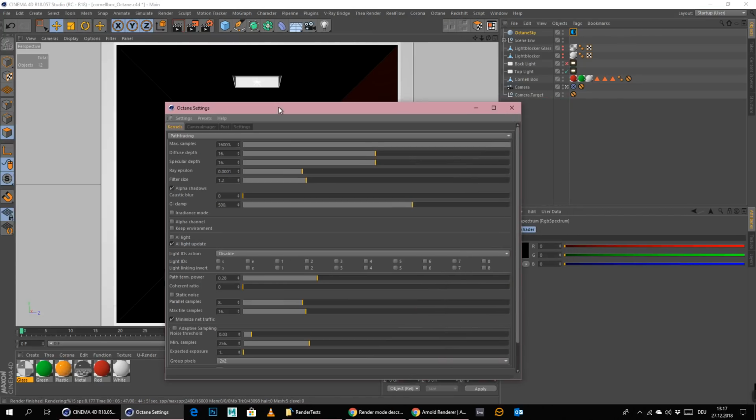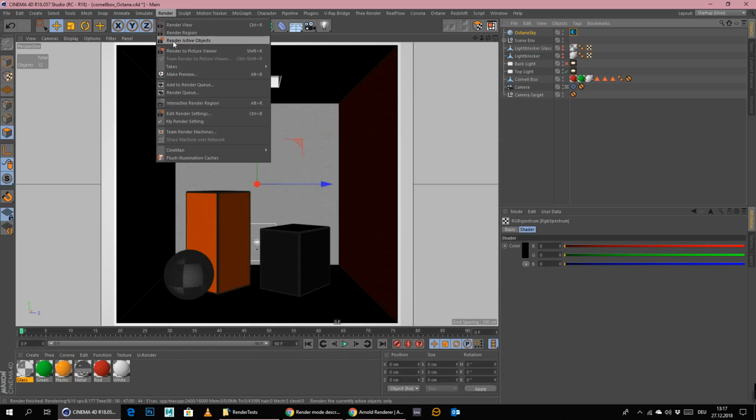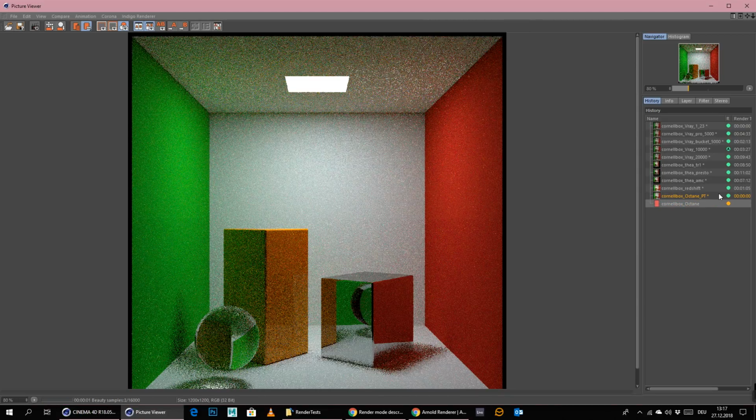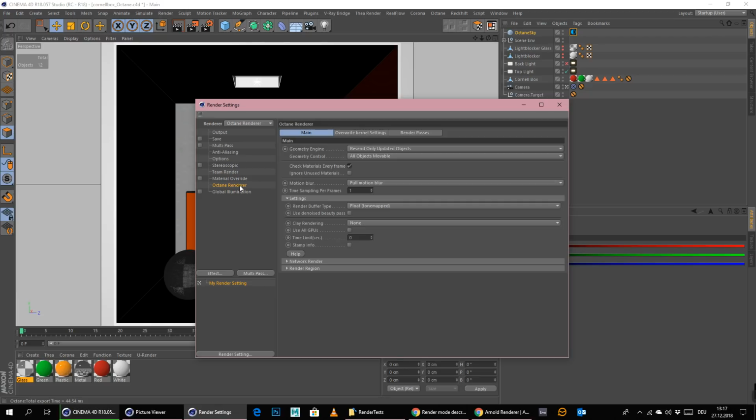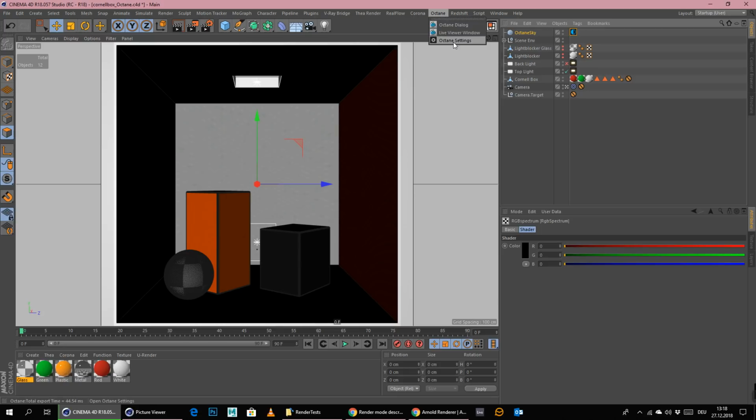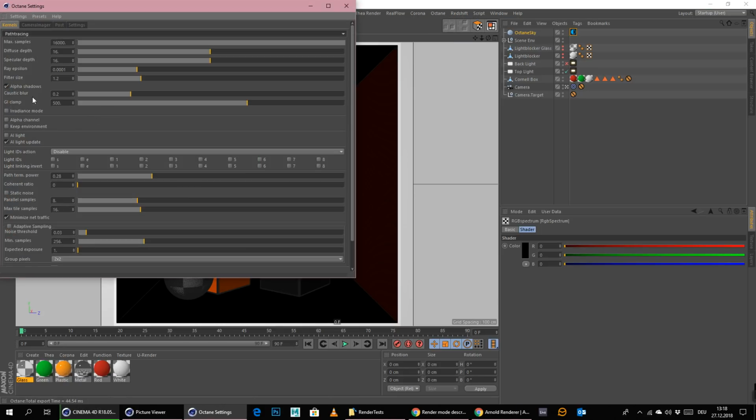What we could do here is to jump back to the normal Octane settings and give this here maybe not completely 0. I think normally this is set to 0.1 or something like that, or 0.2 maybe. I think 0.1. Yeah, I think 0.2 is the normal setting here for Octane. And I think I will leave the GI clamp at 500 and let's go render to picture viewer. I mean, this is like the only setting where we can really do anything about render speed. Whoopsie, sorry. Here is the GI clamp and the caustic blur, of course, to speed this up.